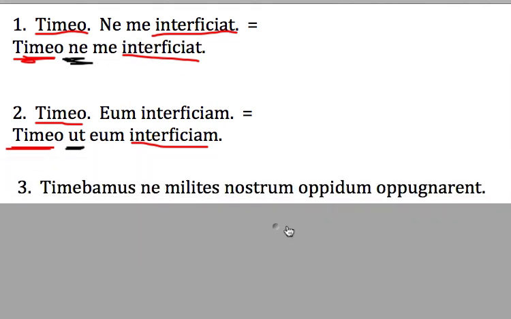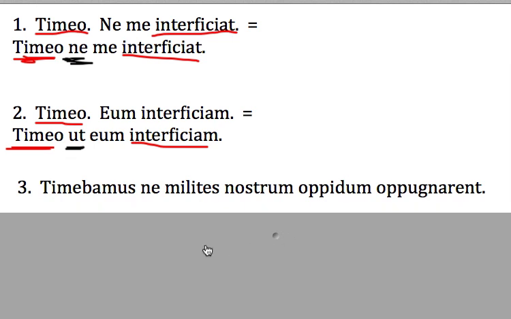So, let's try an example. Number 3. Timebamus ne milites nostrum oppidum oppugnarent. So we have two main verbs. So we all know we're going to have two clauses. We're going to divide it at the ne, as we've been doing for a while now. You're going to note that oppugnarent is a subjunctive over here. Notice the oppugnare, that's an imperfect subjunctive. It's got the second part right in there.